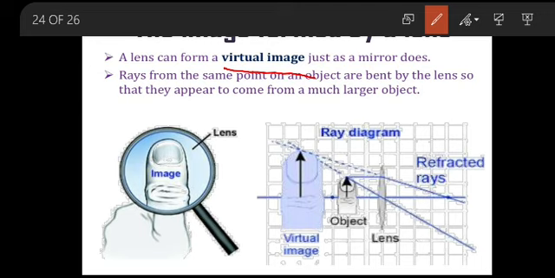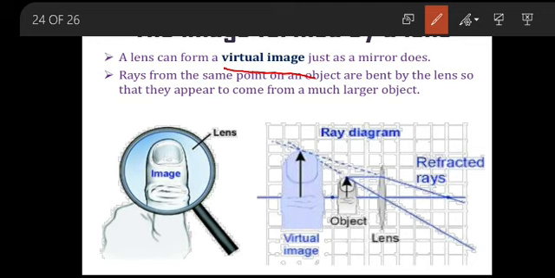Yes, but can you get the image of yourself on the wall? If you stand in front of the wall, is your image obtained on the wall, or is the shadow of yourself obtained on the wall? It is your shadow seen on the wall. So, the images which cannot be obtained on any screen are called virtual images. Okay?